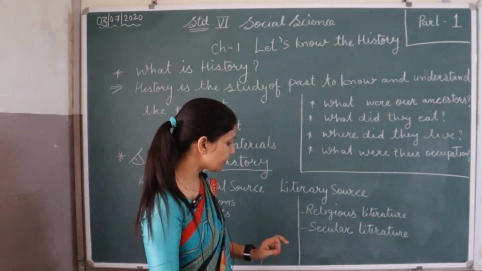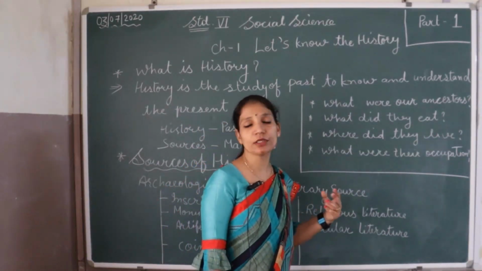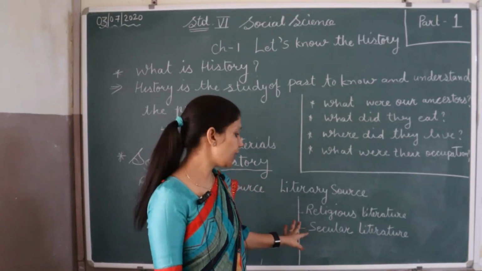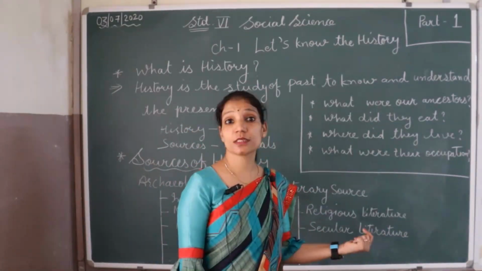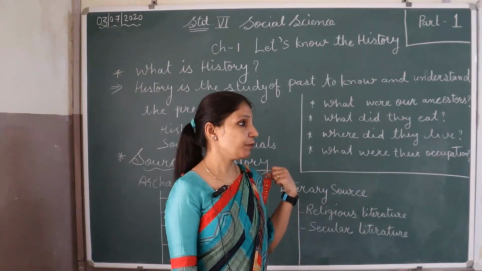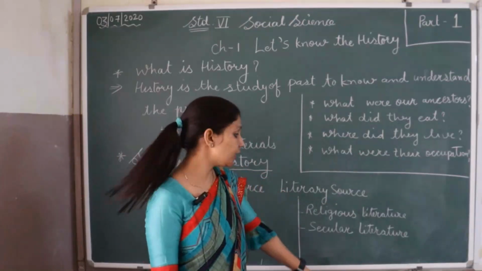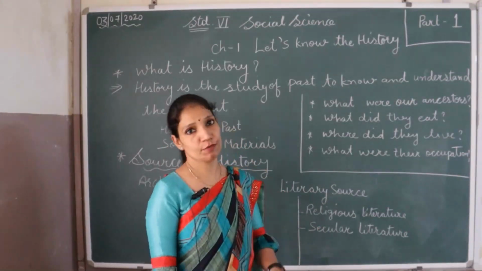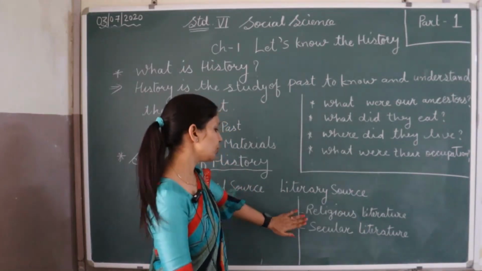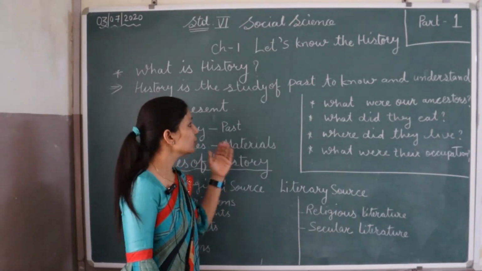And secular literature, when we get information, secular means not related with the religion, but they are biographies, autobiographies, some science books, some physics books, some economics books like Arthashastra. So these are the secular literature from which we get information about the past. So these are the source of study of the past, these are the source of history.